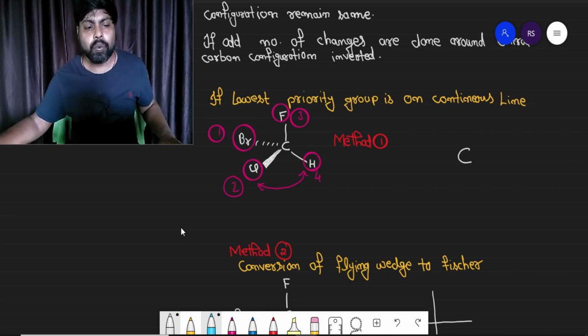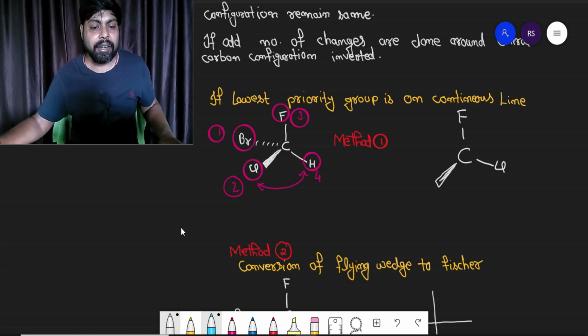So the new structure will be fluorine and chlorine on the continuous line. On the shaded line it will be hydrogen, and on the dotted line bromine was already there. Again assign the priority. Bromine is of first priority, chlorine second priority, fluorine third priority, and hydrogen fourth priority.